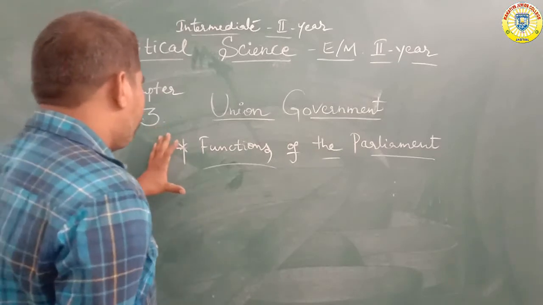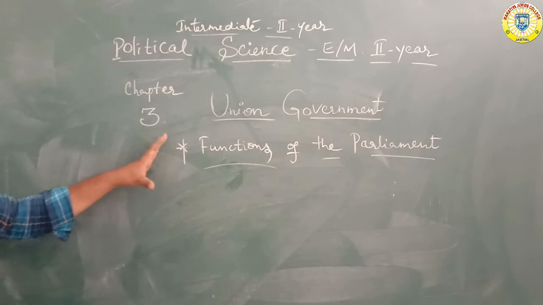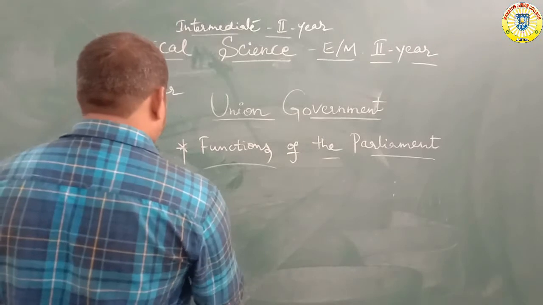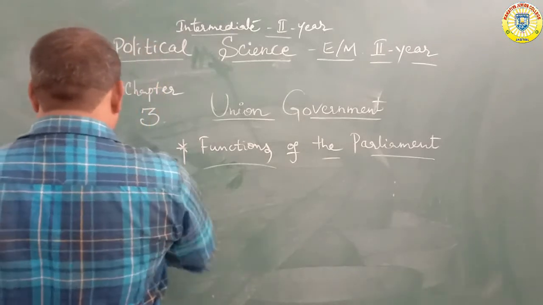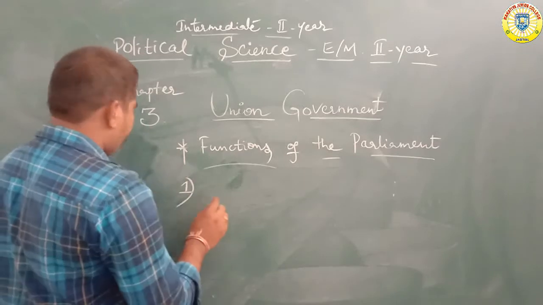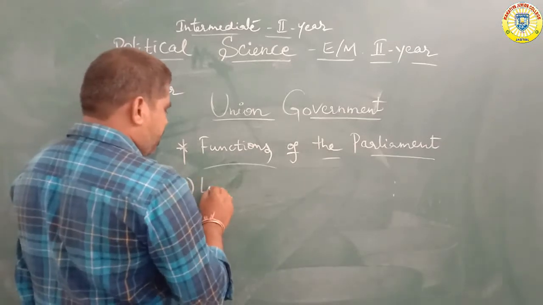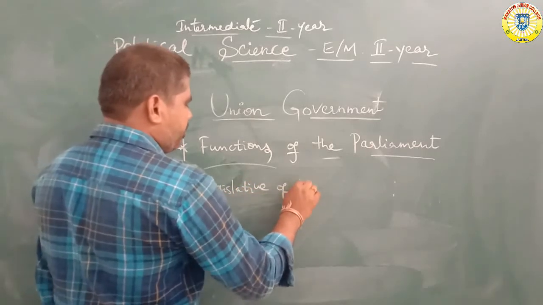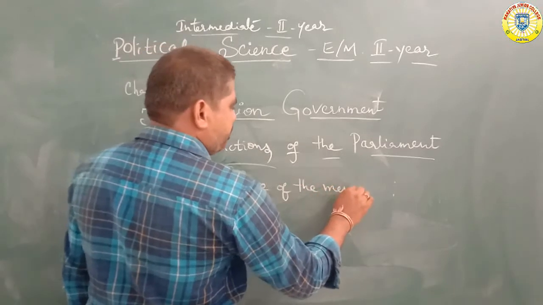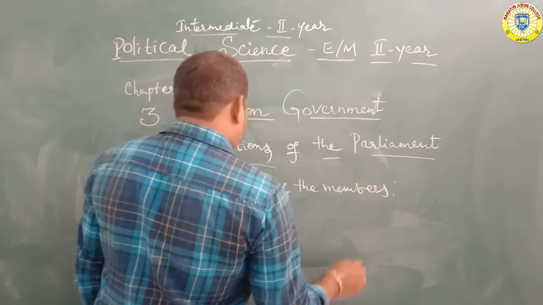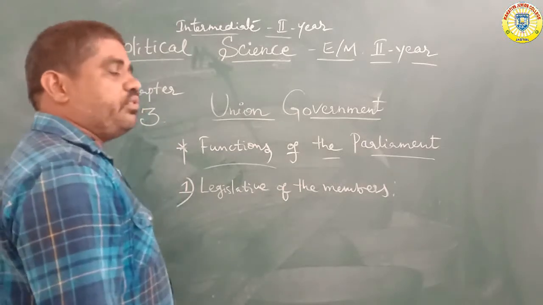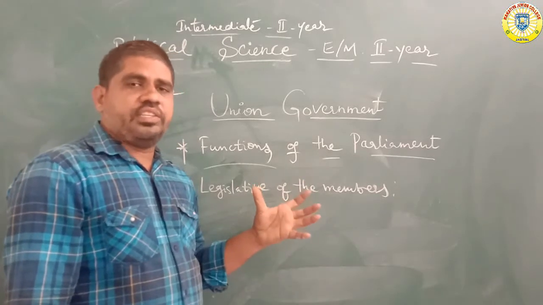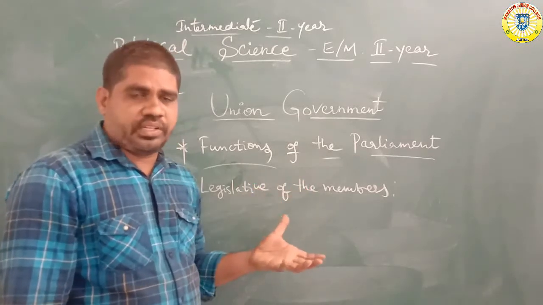So, the functions of the Parliament. What are the main functions of Parliament? The first one is mainly the legislative members, the legislative houses. For example, the members appointed under the Prime Minister are legislative members, and the executive members are under the President.